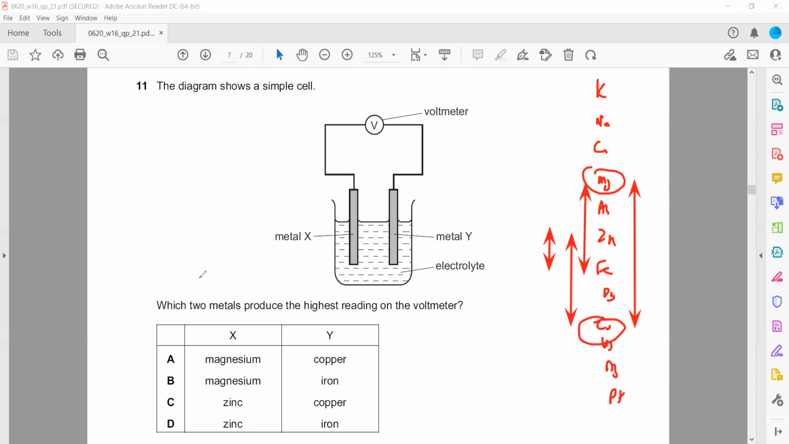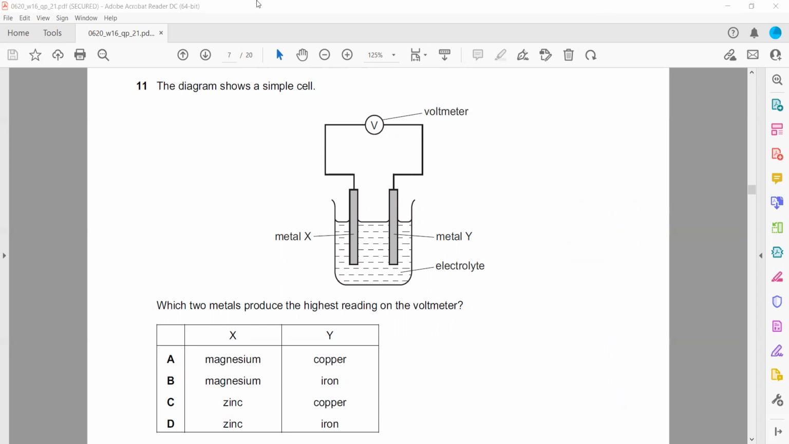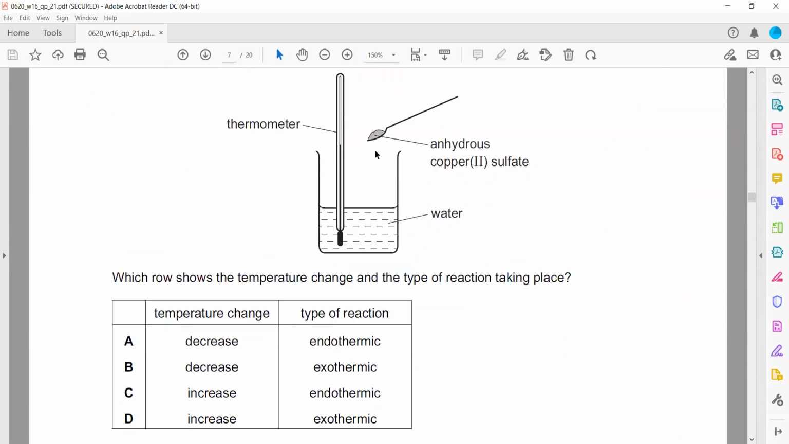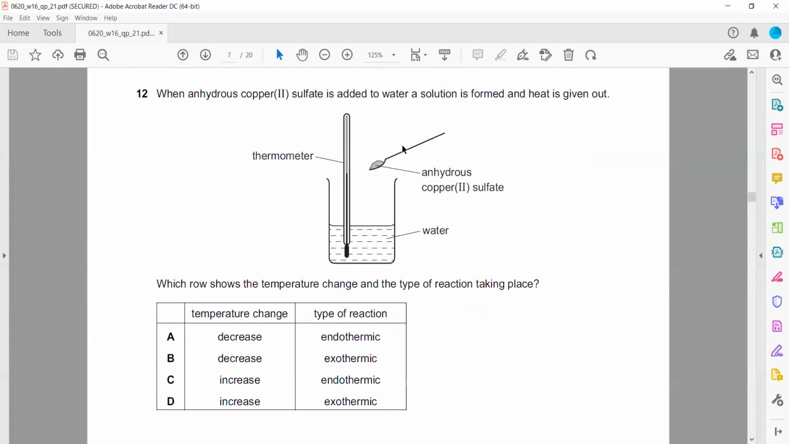Anhydrous copper sulfate, which does not contain water, is added to water, a solution forms, and heat is given out. If heat is given out when this reaction occurs, what will happen? Which row shows the temperature change and what kind of reaction? Heat is given out, so it is exothermic. And what happened to the temperature? The temperature will increase. So D will be the right answer.